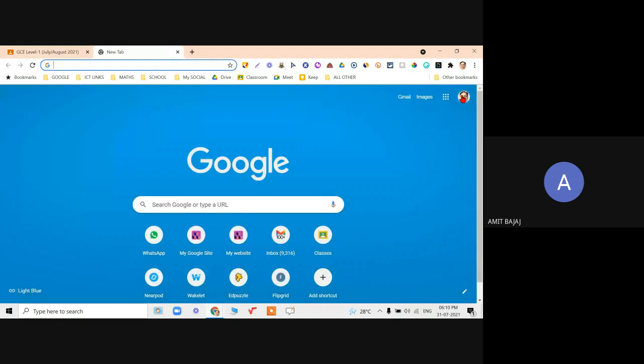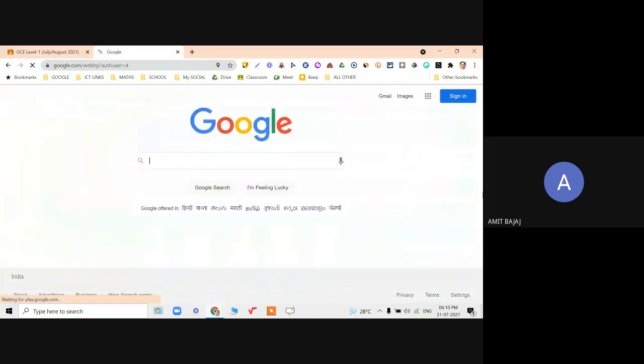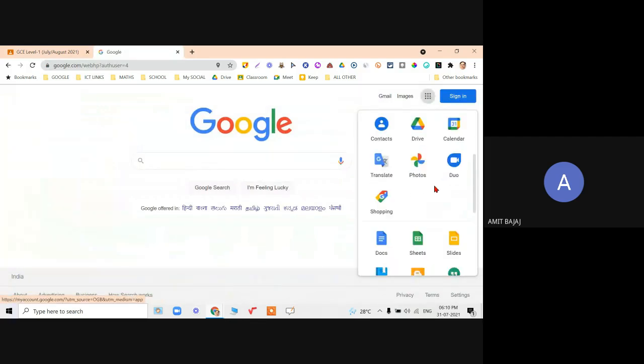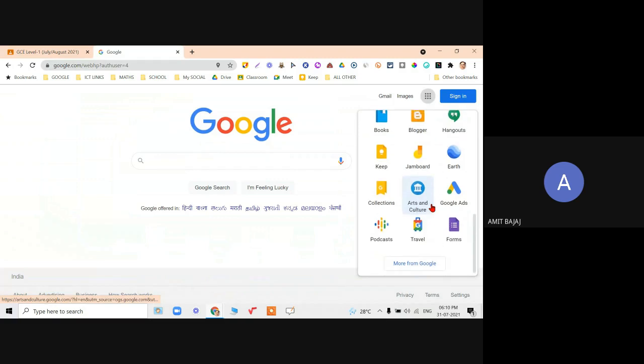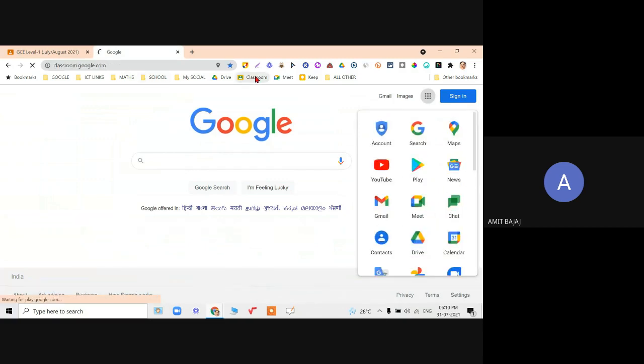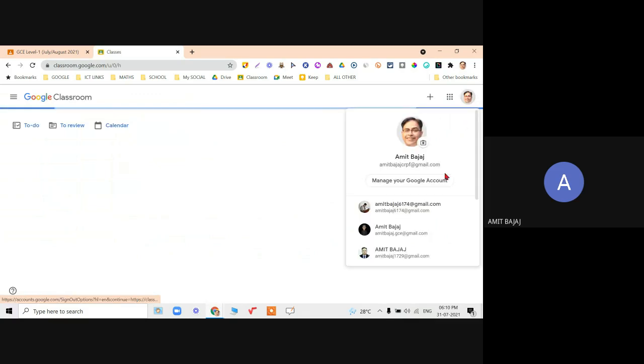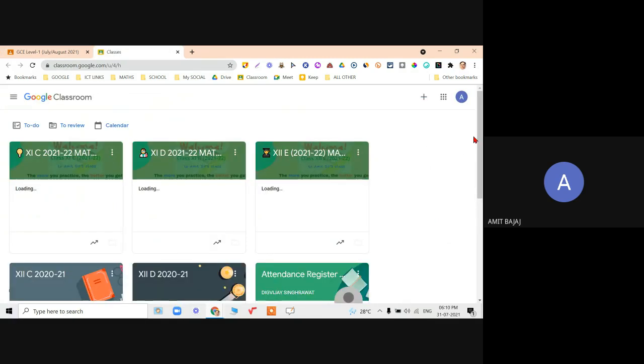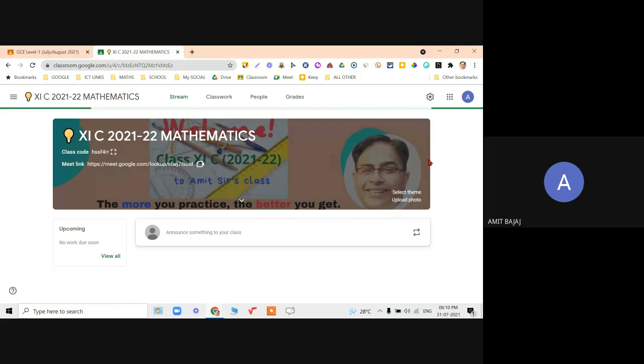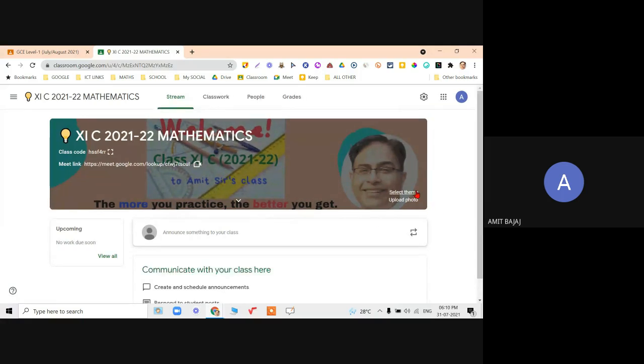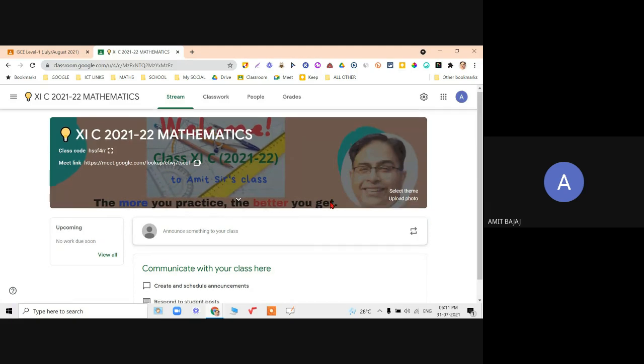So I will quickly show you my, again, official account. Let me go to my classroom. So this is my official account. So from here, you can check it out. There is my class 11C. Presently, I am teaching. So this is something which I have created as my theme to make it quite personalized for my students. So when they click on this, they will always see some animation and my photo. So this is your choice how you want to maintain this.